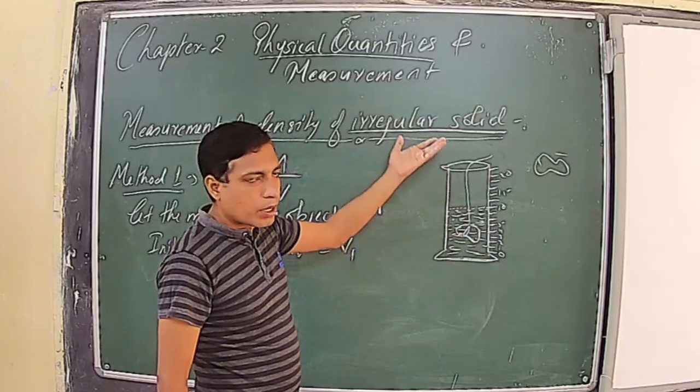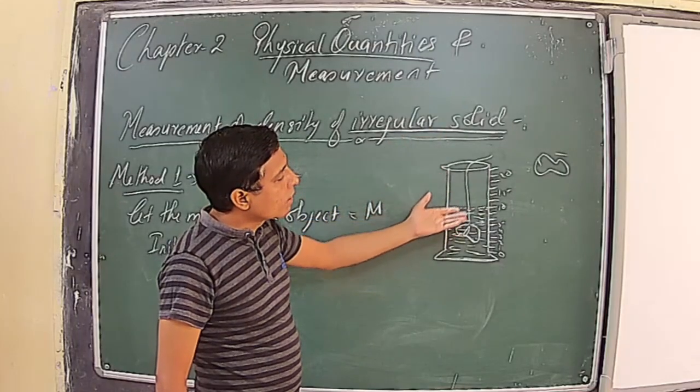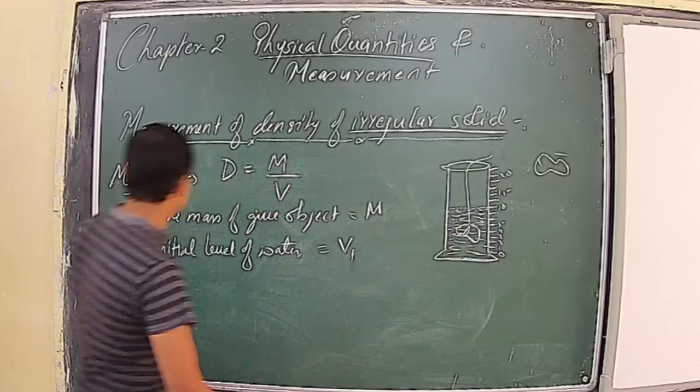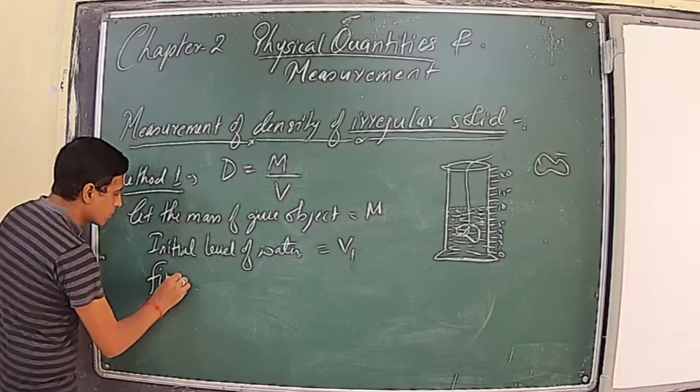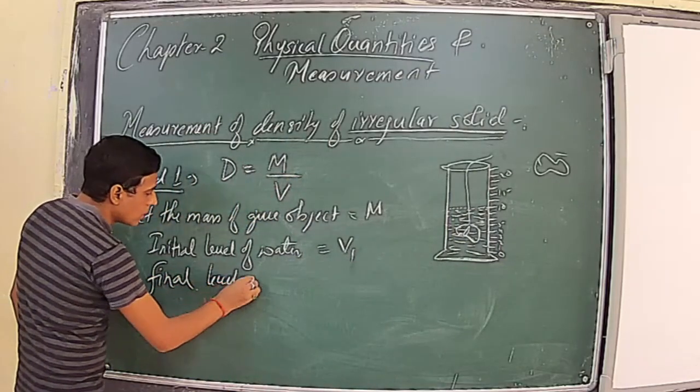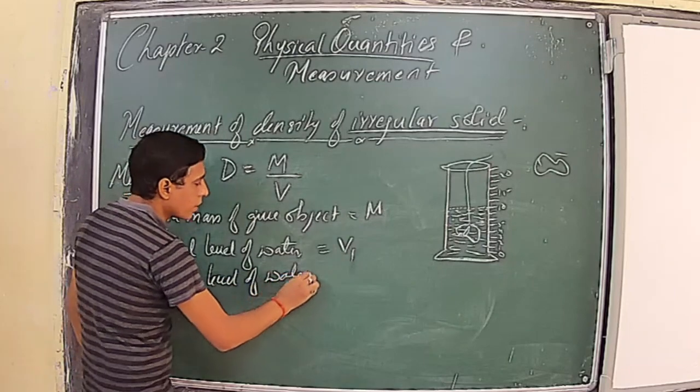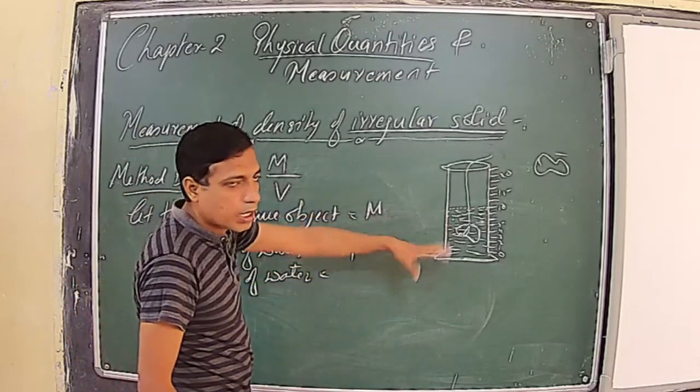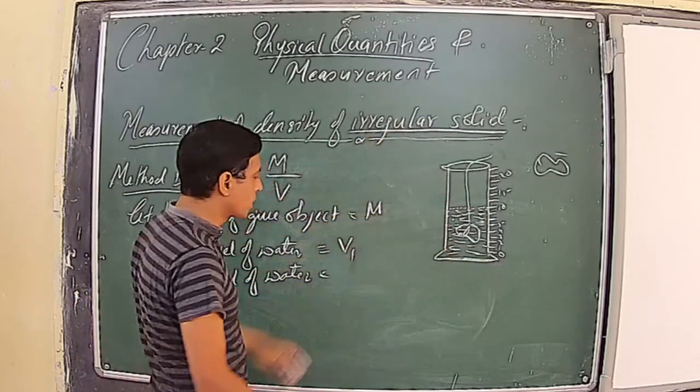Say it acquires the level of 10 ml. So let the final level of water, when we have submerged that irregular shape object and it has displaced the liquid upward, be V2.